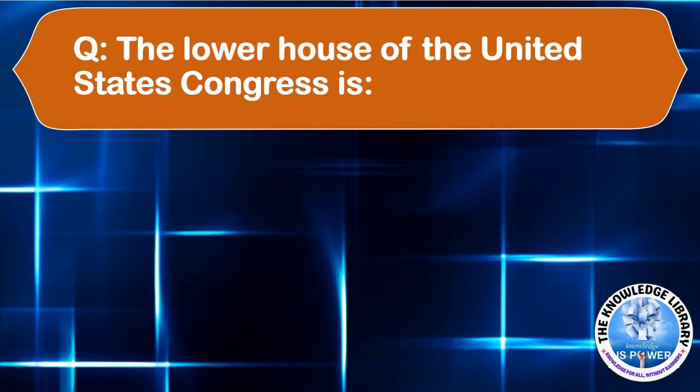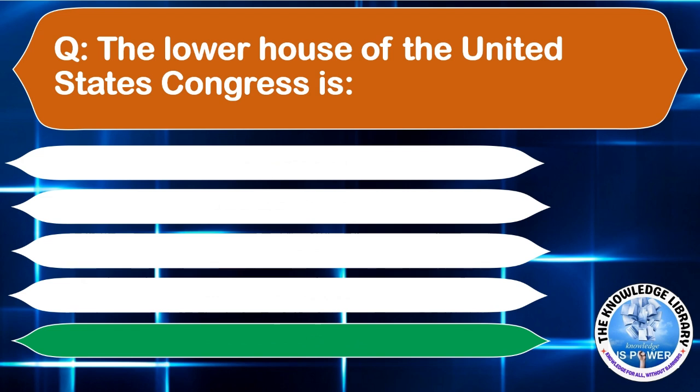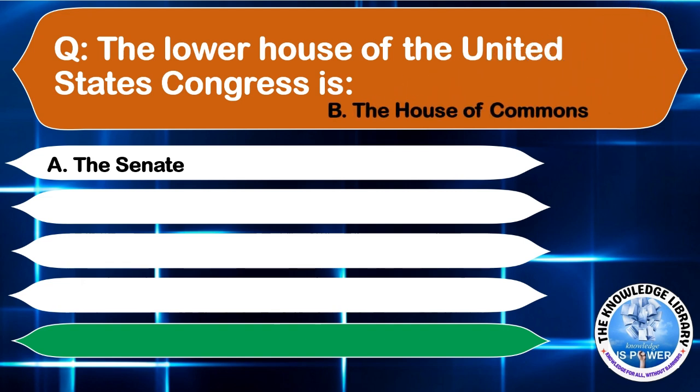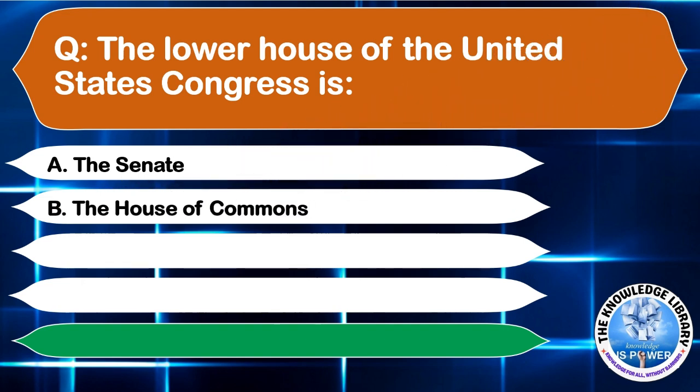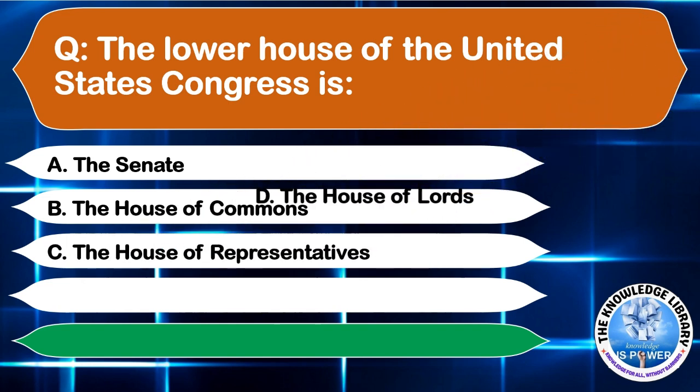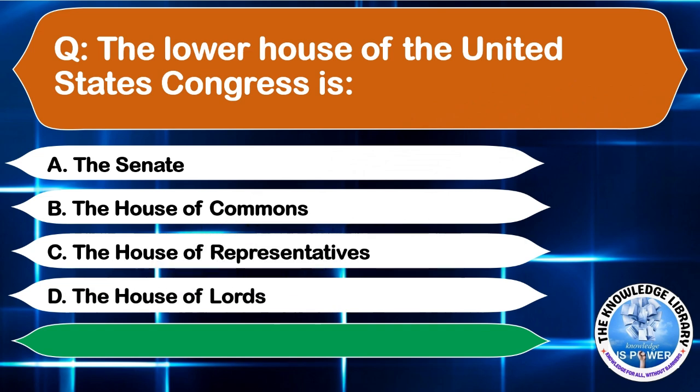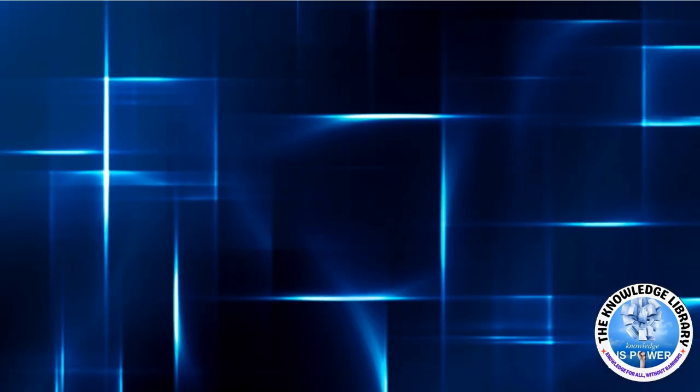The lower house of the United States Congress is option A, the Senate. Option B, the House of Commons. Option C, the House of Representatives. Or option D, the House of Lords. The correct answer is option C, the House of Representatives. Moving to the next question.